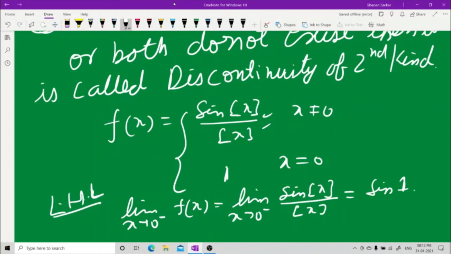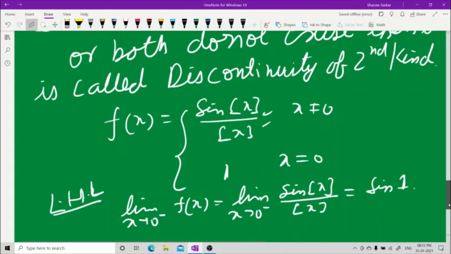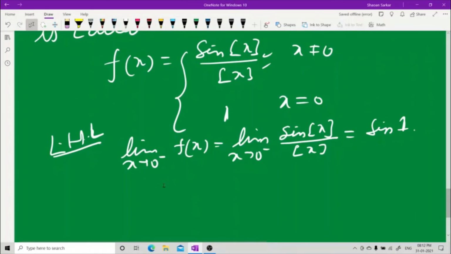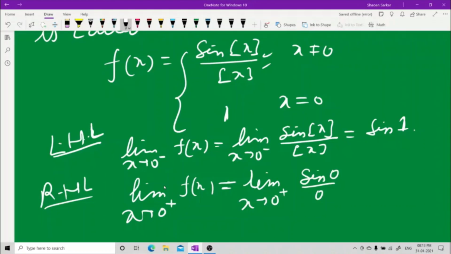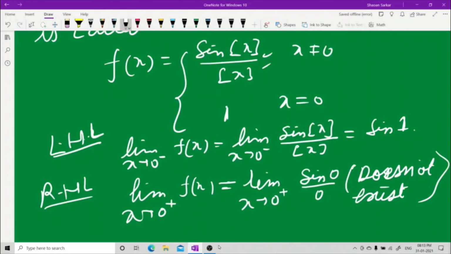And in case of the RHL, limit x tending to 0 plus of f(x), I got sine 0 upon 0, which is absurd, does not exist. So one of the limits is not existing. So this is called discontinuity of the second kind.